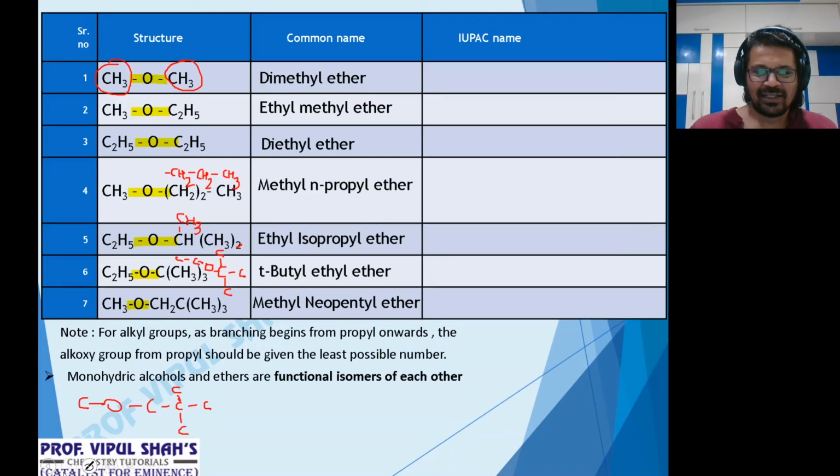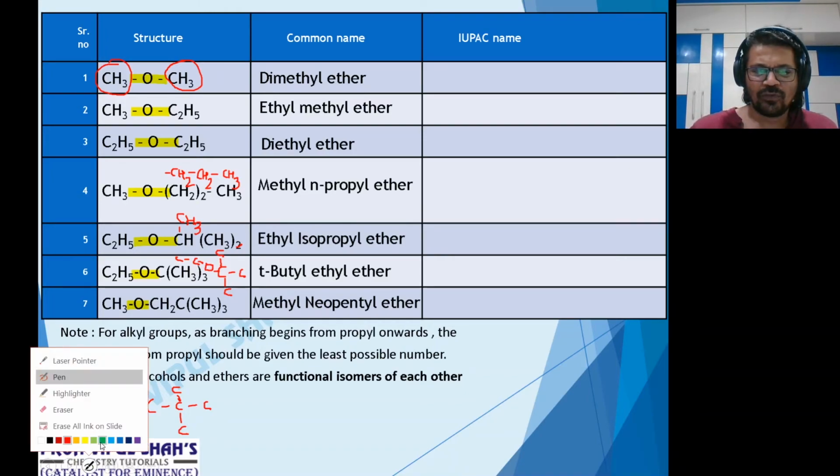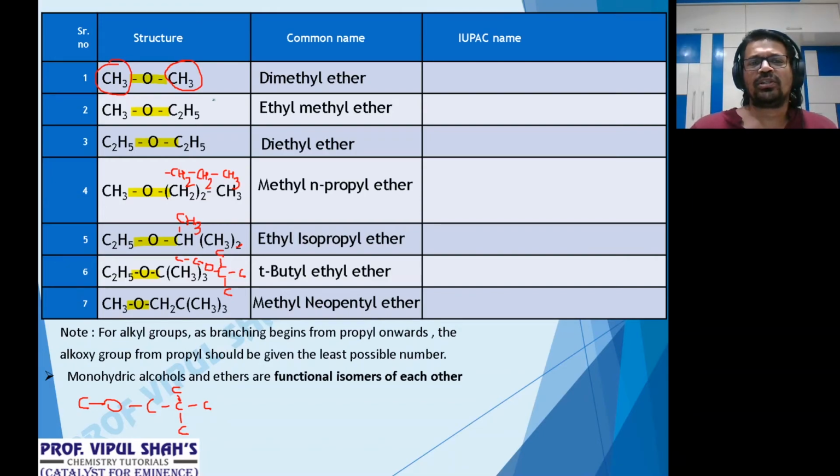It is a little different. Let's see this. Out of the 2, first here both are similar. So one you have to select as a parent alkane and the other will be the alkoxy. So what I do is I'm circling now. This is my alkoxy. You can take any one, it doesn't matter. And that's my parent alkane. Alkoxy with 1 carbon. What is alkoxy with 1 carbon called?